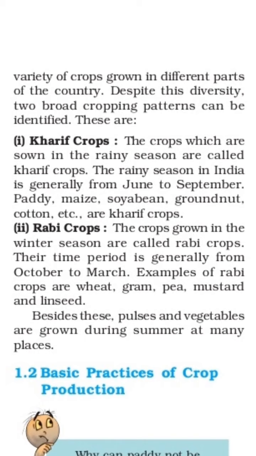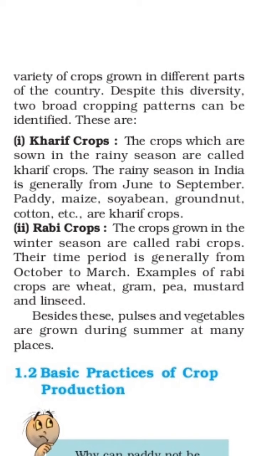The crops which are sown in the rainy season are called Kharif crops. Nowadays, the crops which are being sown in your field are called Kharif crops. The rainy season in India is generally from June to September. The rainy season has already started. Paddy, maize, soybean, groundnut, cotton, etc. are Kharif crops. Keep in mind that a question will be asked to differentiate between Kharif crops and Rabi crops.